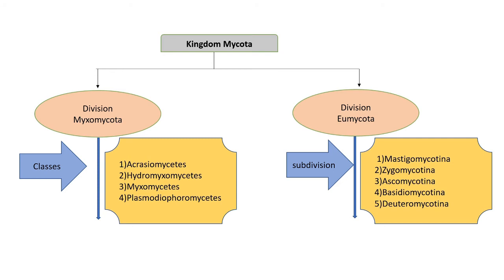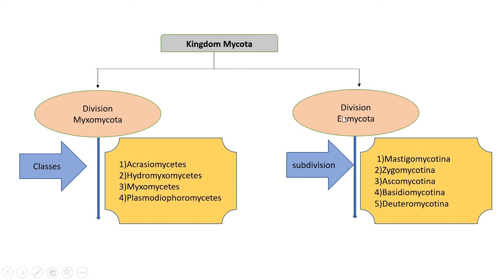And according to it, the kingdom is divided into two, namely division Myxomycota, or slime fungi, and division Eumycota, the true fungi. And this Myxomycota is again divided into different classes: Acrasiomycetes, Hydromyxomycetes, Myxomycetes and Plasmodiophoromycetes.